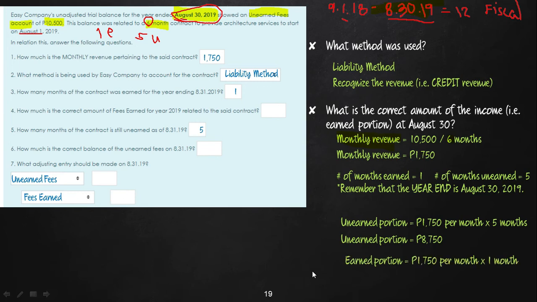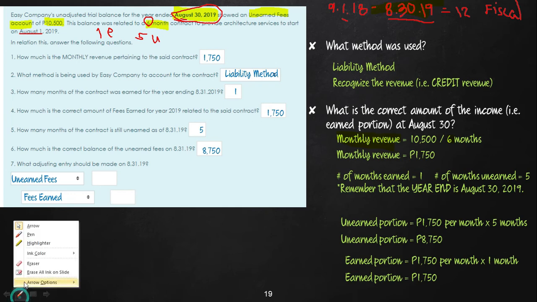8,750. And then the earned portion is 1,750 per month, and the number of months earned is only 1. So therefore, the earned portion is 1,750. So now we can answer question number 4. The correct amount of fees earned is only 1,750, good for 1 month. And the correct balance of the unearned fees account at the end of the year is 8,750, the unearned portion. Okay, so now to complete our entry.